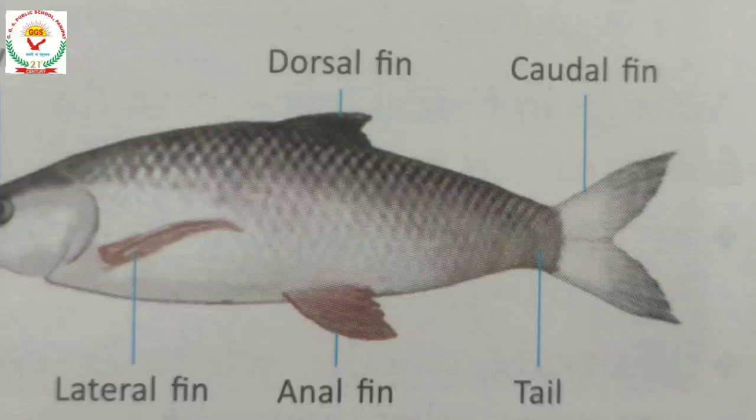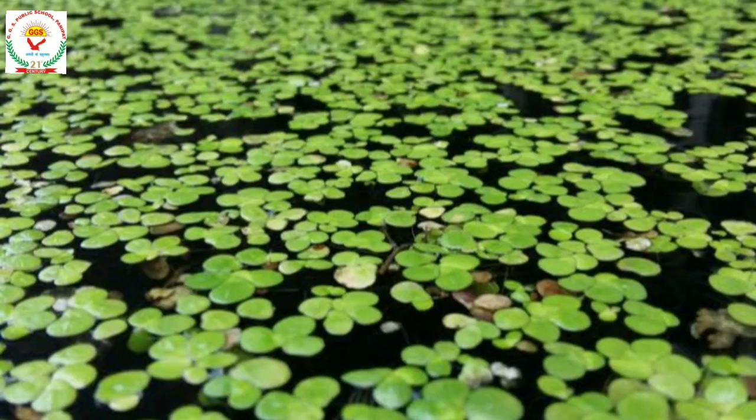Fishes can move in the forward direction with the help of the fins. Tail fin helps in changing the direction and helps in floating in the water. Aquatic plants. Plants of the water also have some adaptation. Some plants float on the surface, some are completely dipped and some are fixed with the soil under the water.